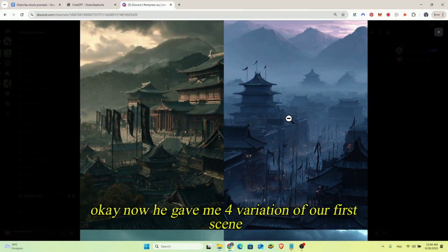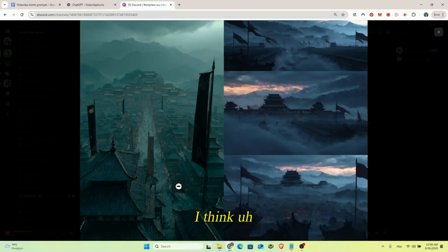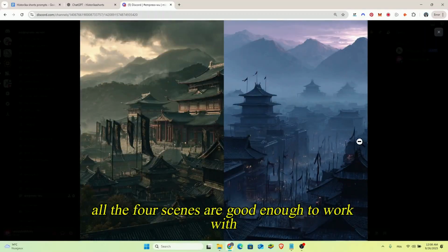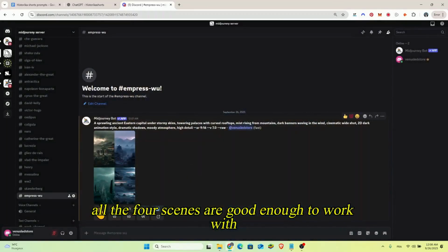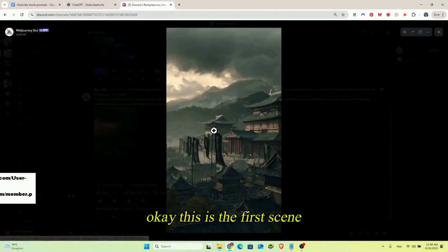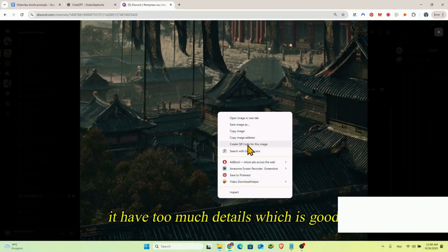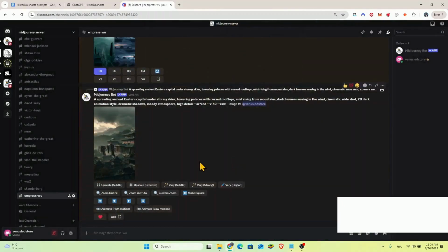Okay, now he gave me 4 variations of our first scene. I think all the 4 scenes are good enough to work with, but I will choose the first one. Okay, this is the first scene. It has too much details, which is good.